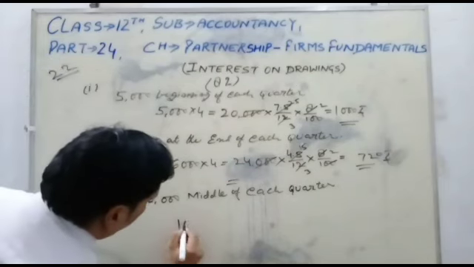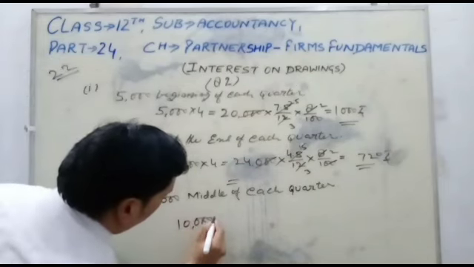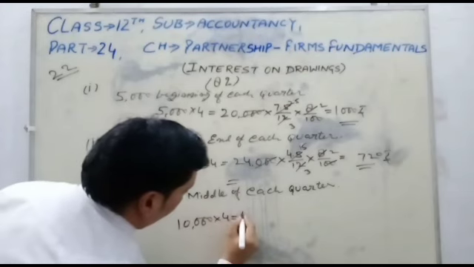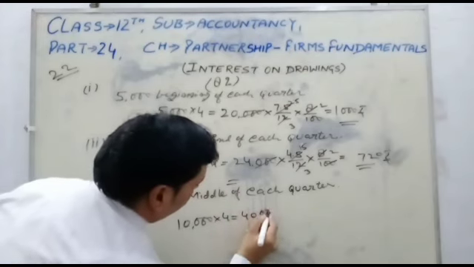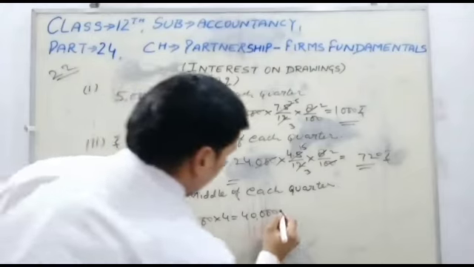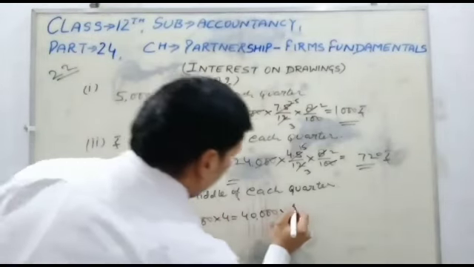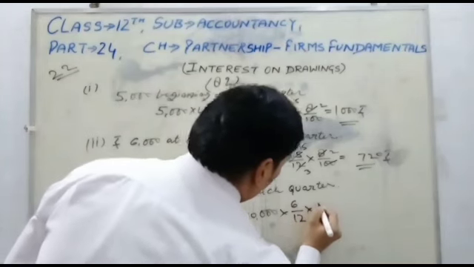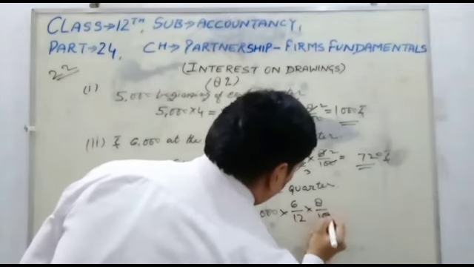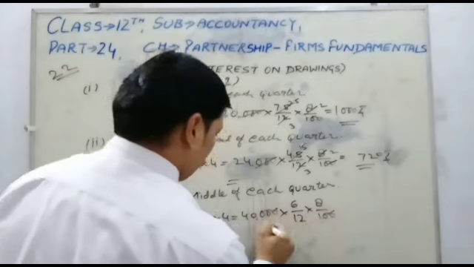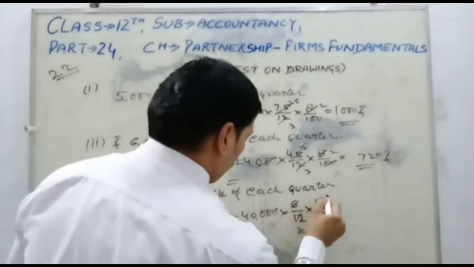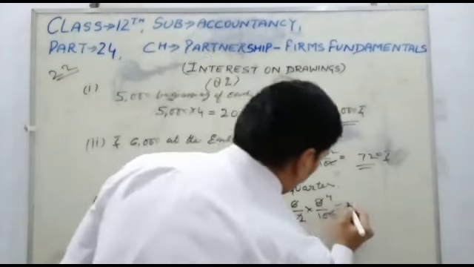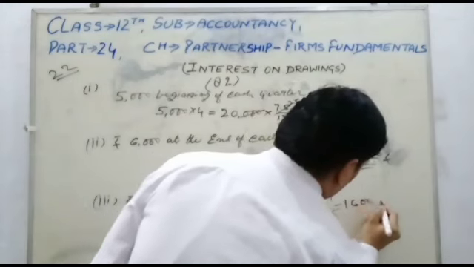So 10,000 we first convert into yearly, multiplying by 4, which is 40,000. Since it is the middle, we will charge 6 months. Percentage is 8%. So 0 to 0 cancel, 2, 4 and 4, for 1,600 rupees.